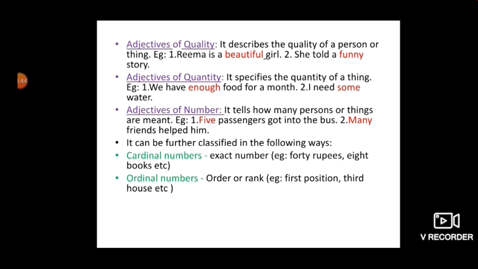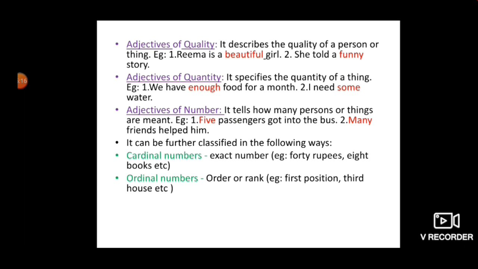It can be further classified in the following ways. Adjectives of number can be classified as cardinal numbers and ordinal numbers. Cardinal numbers tell us the exact number of a noun, like 40 rupees, 8 books, etc. Ordinal numbers tell us the order or the rank, like first position or third house.